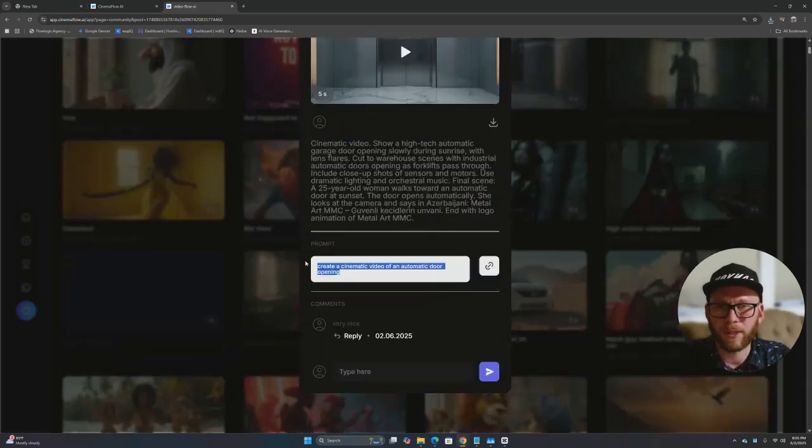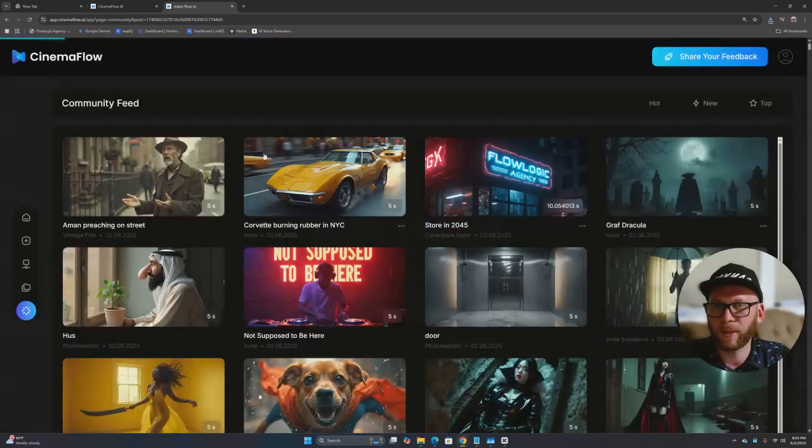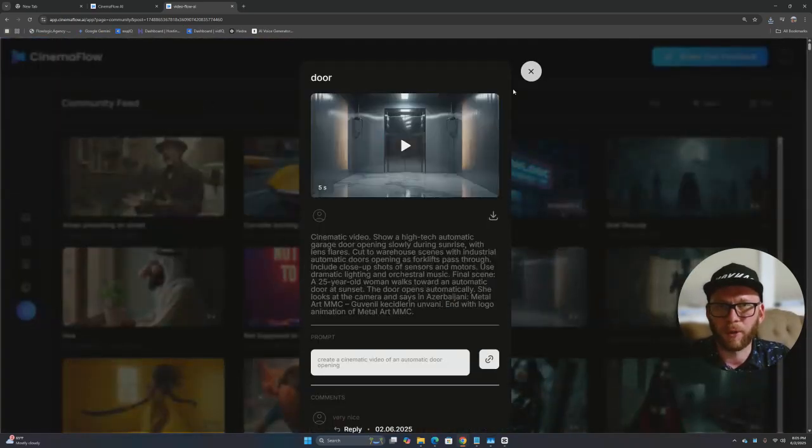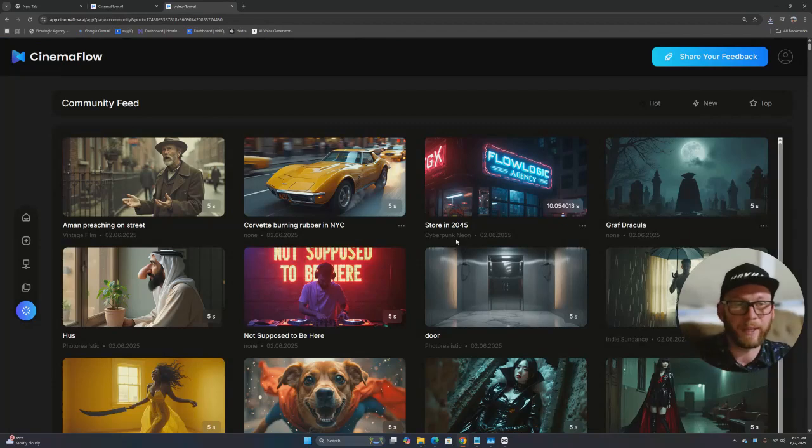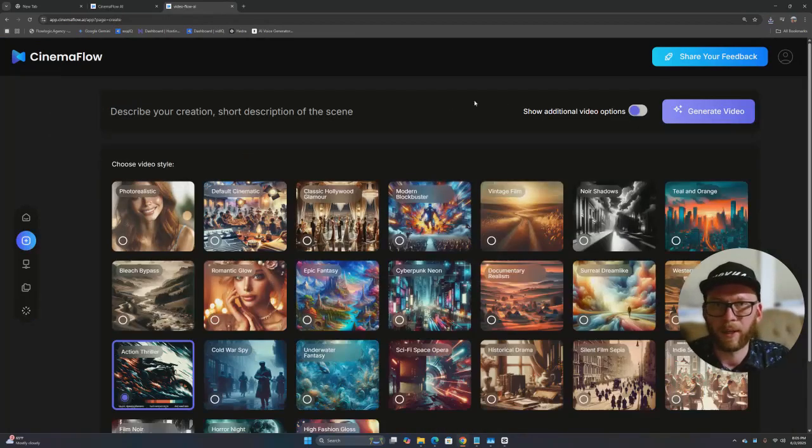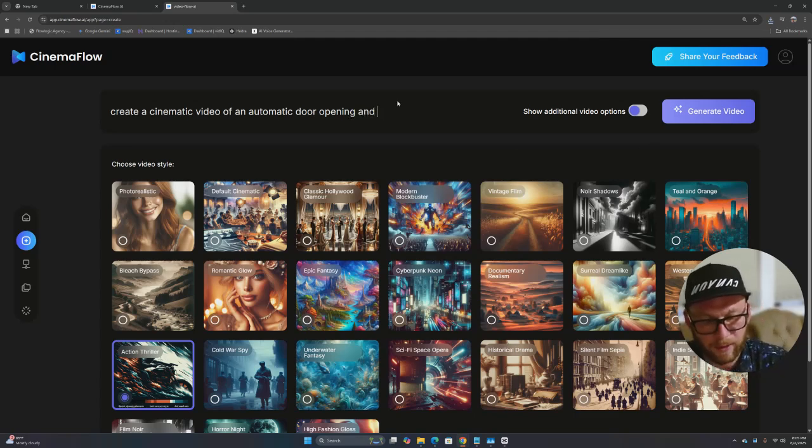But this is pretty cool. So you can see the actual prompt, right? And you can modify it the way you want. You can copy and paste, and then you can create your own prompt by adding some details. You can go in here and use this prompt: create a cinematic video of an automatic door opening, right? And it should generate the same video.